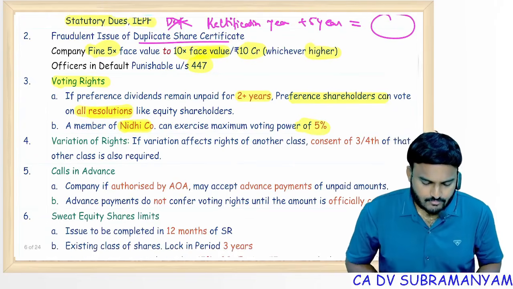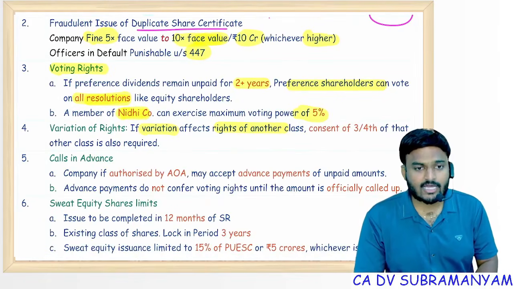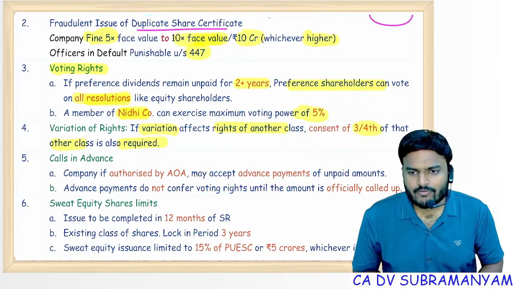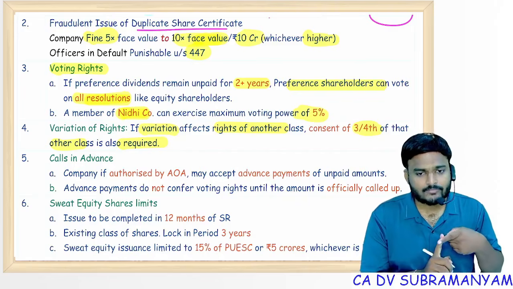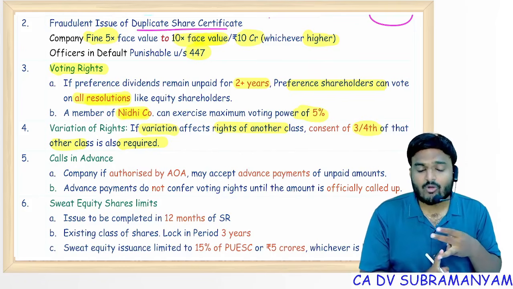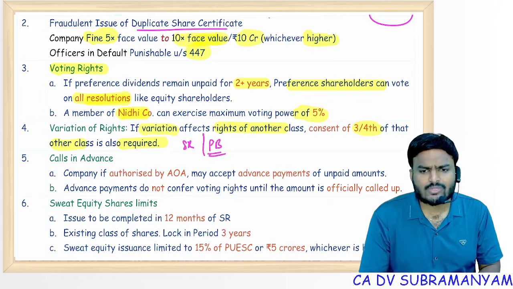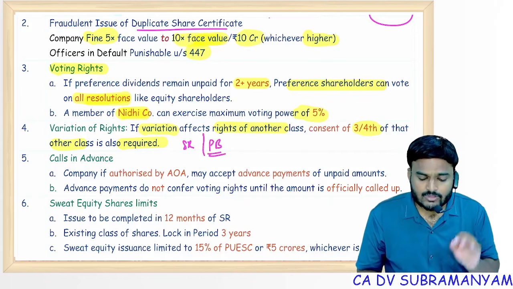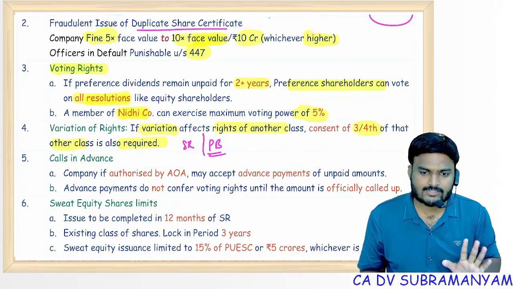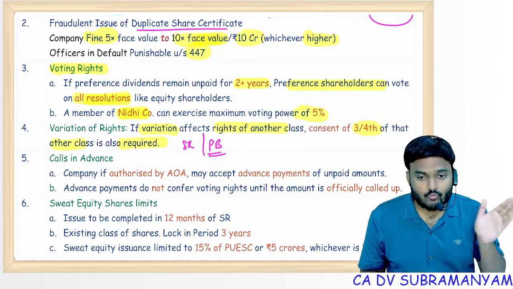Next one, variation of the rights. If variation affects rights of another class, consent of 3/4 of that other class is also required. You all know for variation you have to check MOA, AOA. If MOA, AOA is silent, go through issue terms, there should be no prohibition. Then get consent. What type of consent? Special resolution at meeting. No sir, postal ballot is applicable to us sir. Then consent from 3/4 of the value of capital, 3/4 of class capital value. The limit is not on members, the limit is on the value of the capital of the class.